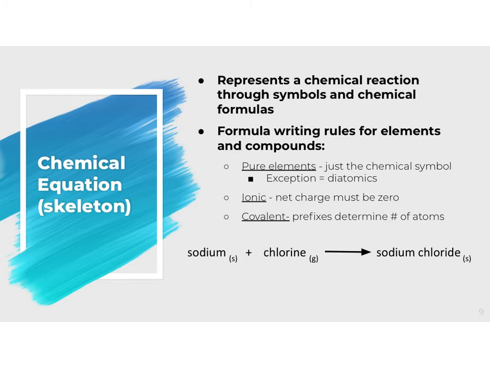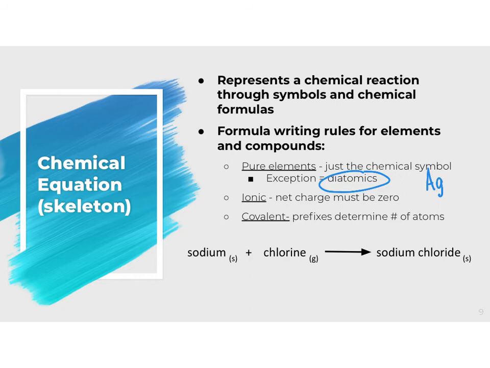So just a recall for formula writing and rules for elements and compounds. If you just have one single element or a pure element, generally you're just going to put the element symbol. So for example, if I have silver, I'm just going to write Ag to represent my silver. The exception with pure elements are the diatomic elements. So if you remember, we had this discussion when we talked about molecules, and we also had this discussion when we talked about the periodic table.